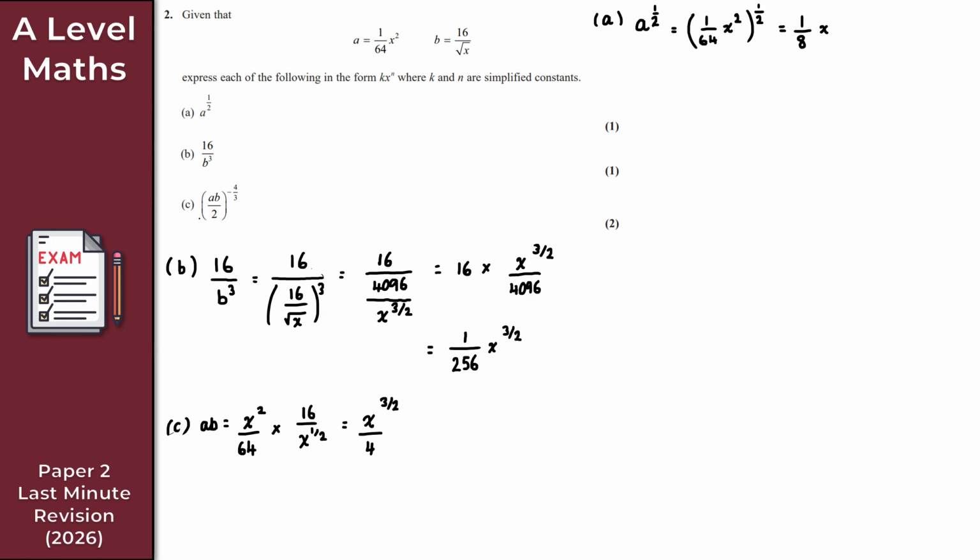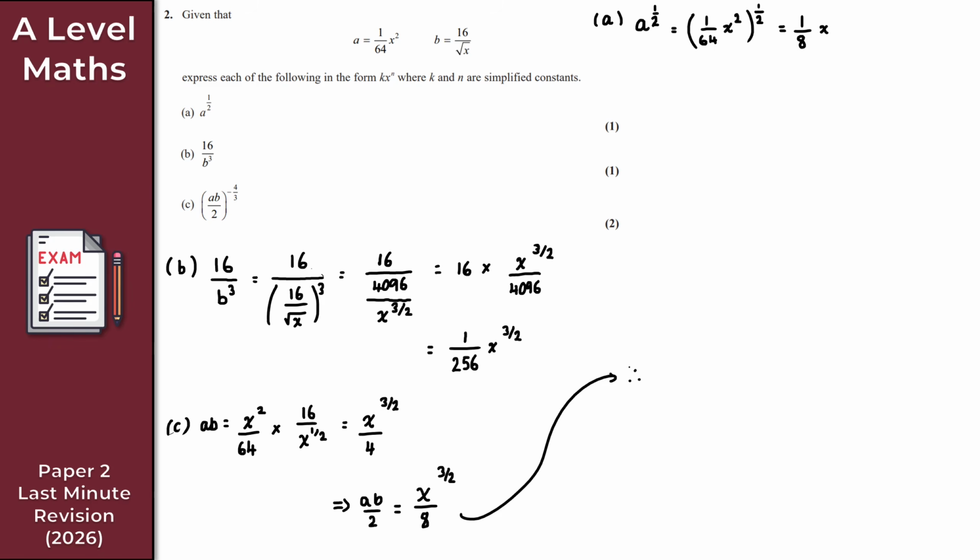Now what I've got here is AB divided by 2. So if we divide this by 2 then, it's the same as times it by 1 over 2. So what I've then got here is AB over 2, which is just simply x to the 3 over 2 over 8. So to finish with then, we now just raise this here to the power of minus 4 over 3, and we're done.